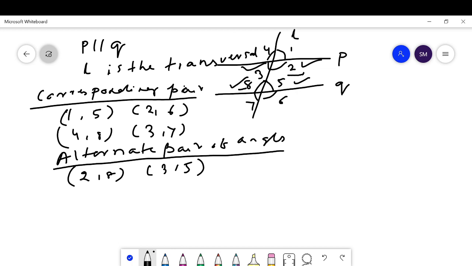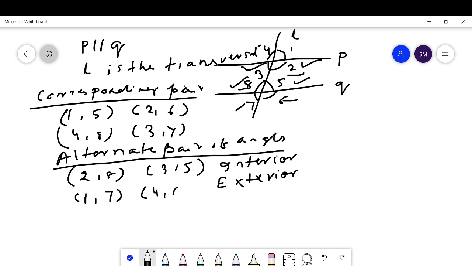Okay. Then exterior alternate pair: 1 and 7 are exterior, 4 and 6 are exterior alternate pairs. Here, this is an interior alternate pair. Then what is an exterior alternate pair? 1 and 7 are an exterior alternate pair, while 4 and 6 are also an exterior alternate pair.